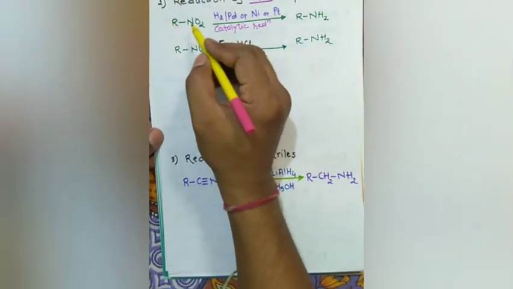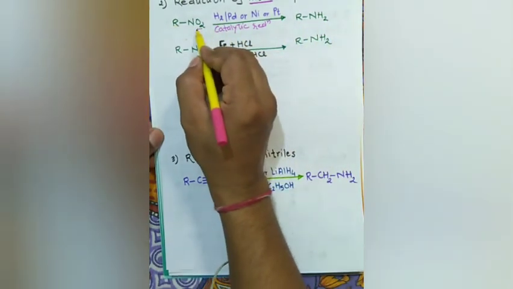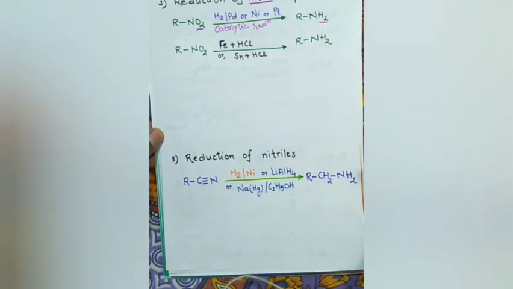The NO2 group is reduced to NH2. The O2 goes off and in place of that, hydrogen comes. The NO2 group is converted to NH2 group.